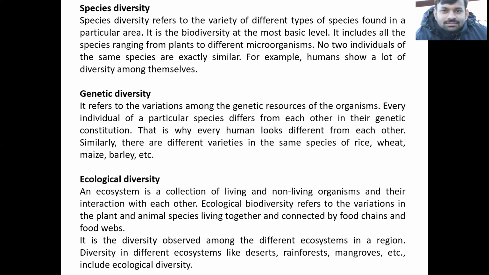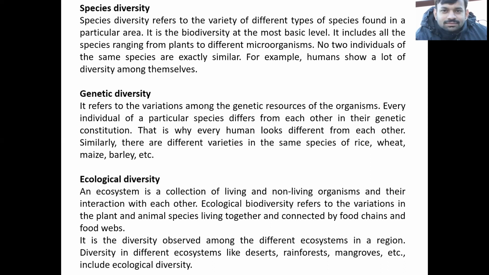Then ecological diversity. An ecosystem is a collection of living and non-living organisms, and how they interact with each other. This we already know. So ecological biodiversity refers to the variation in the plants and animal species living together and connected by food chains and food webs.